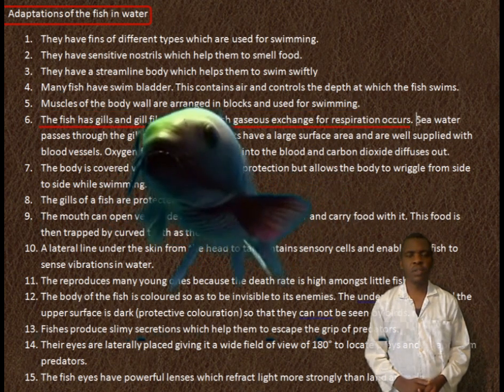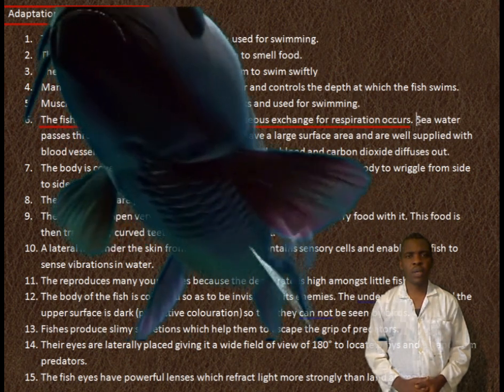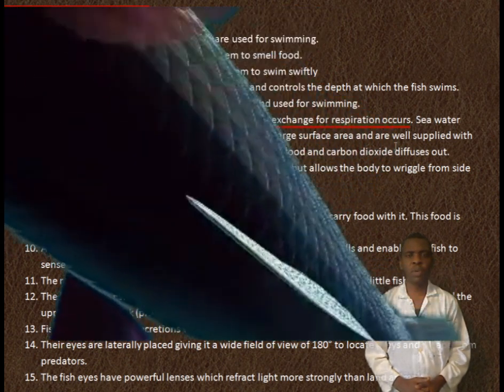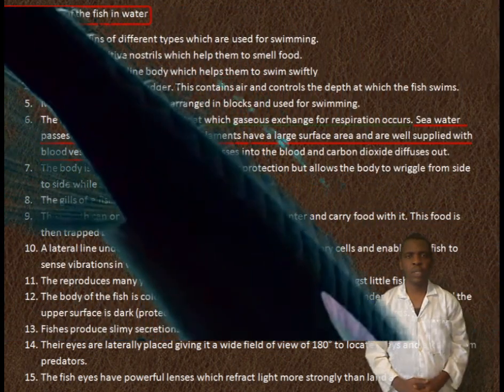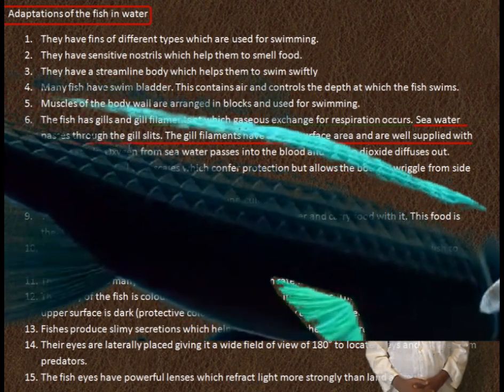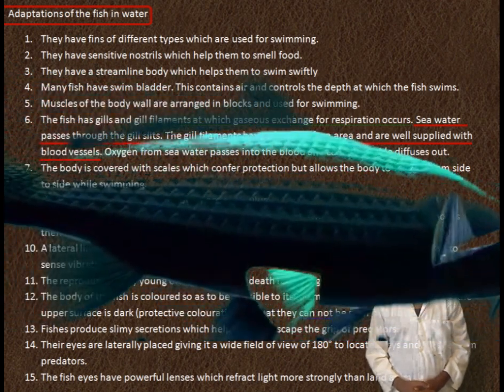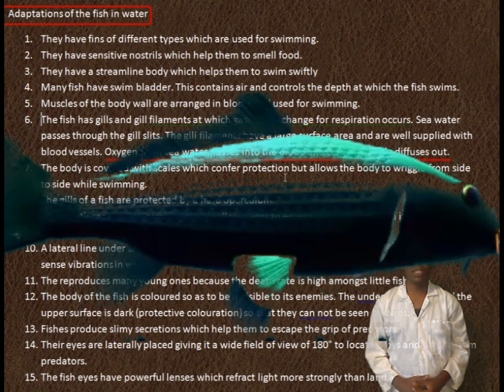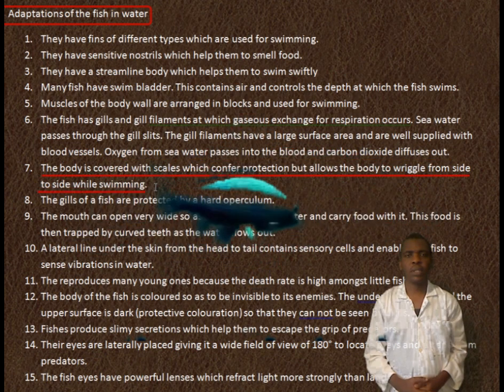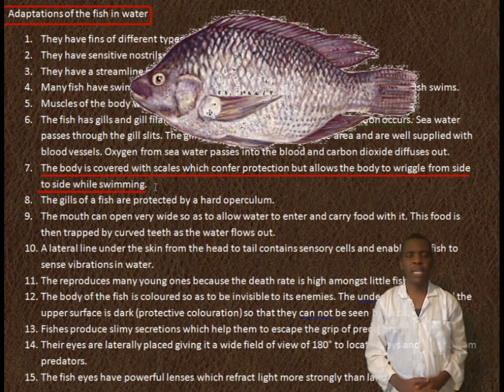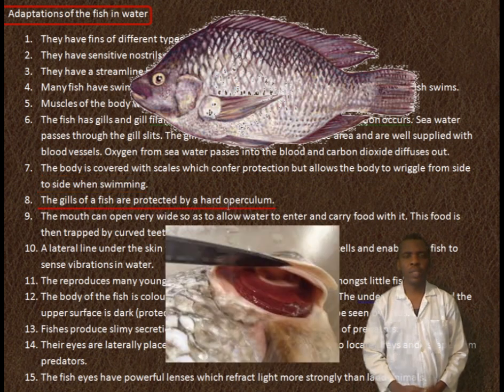The fish has gills and gill filaments, at which gaseous exchange or respiration occurs. Sea water passes through the gill slits. The gill filaments have a large surface area and are well supplied with blood vessels. Oxygen from sea water passes into the blood and carbon dioxide diffuses out. The body is covered with scales, which confer protection, but allow the body to wriggle from side to side while swimming. The gills of the fish are protected by a hard operculum.